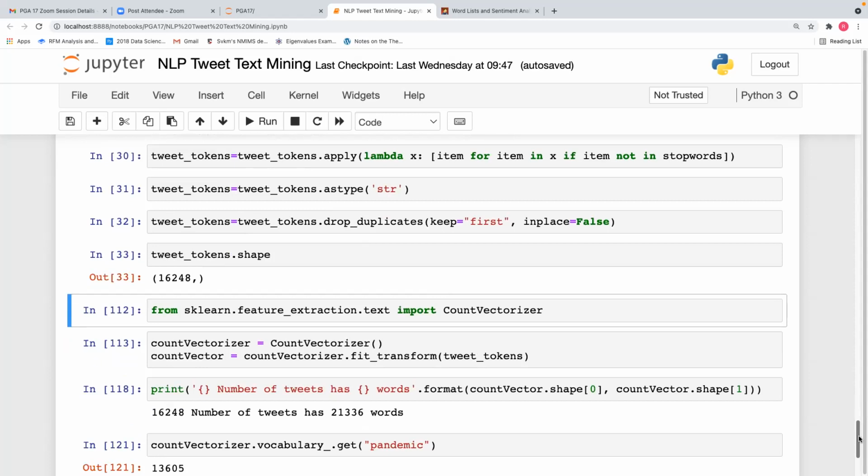Then we have used count vectorizer. Count vectorizer will convert the data into a document term matrix. A term matrix will be created using count vectorizer.